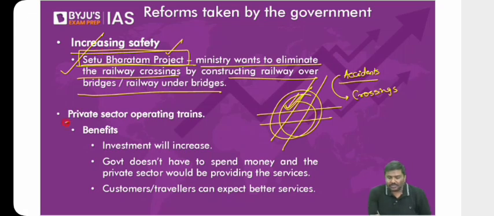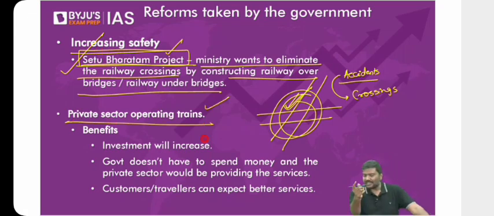And now we have also promoted private sector entry into railways. We want the private sector companies to operate trains in India. Please understand, government is not saying that they will stop operating trains. No, please do not be confused. Government says, I will operate trains, but I will find out some of the routes where I want the private sector to operate the trains. Even today, I will have the control over the railways. I'm not giving away the ownership of railways. What I'm simply doing is, I will identify certain routes, and I want the private sector to operate trains on those routes.